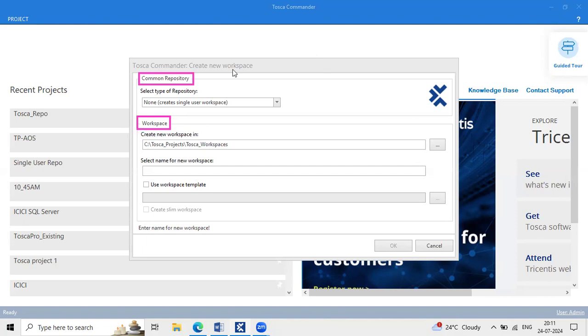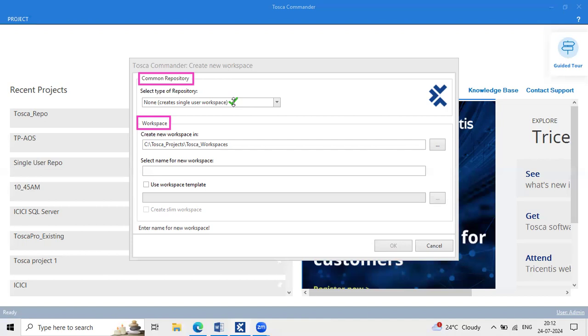Okay now. Now by default, which option is selected here? So what is the option selected for the repository? Single user. Create a single user workspace. Everyone able to see that? Yes. So create a single user workspace means only one person, only one person is able to work on this project.